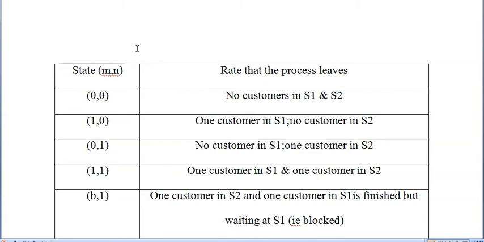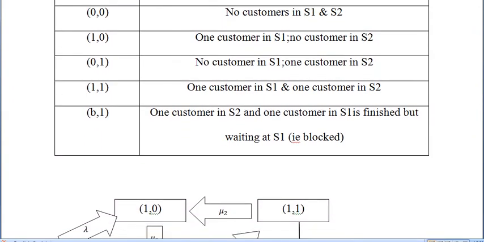So in the two servers in series queue with blocking, we have these 5 states. There is no customer in both the servers, or one customer in the first server, or one customer in the second server, or both the servers have customers, and B comma 1 is one of the possibilities. So with these things we are going to define something.